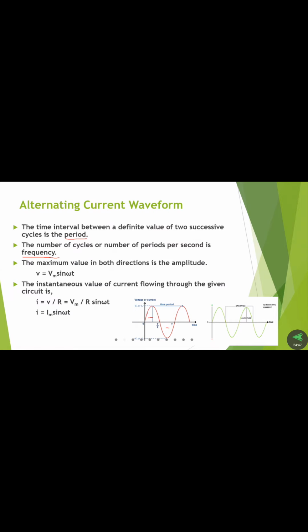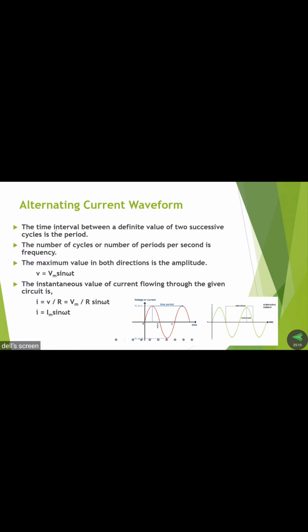To complete these two half cycles is called a time period. For example, from here to here is a half cycle and this is another half cycle. How long it takes to complete these two half cycles is called the time period.